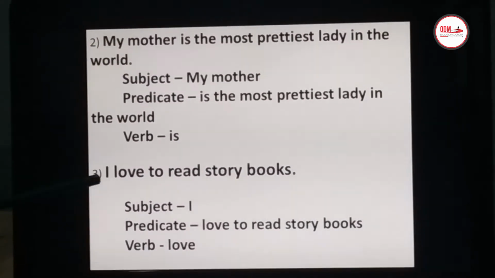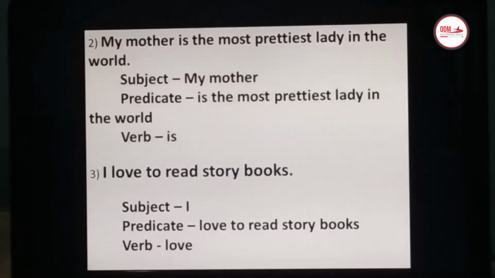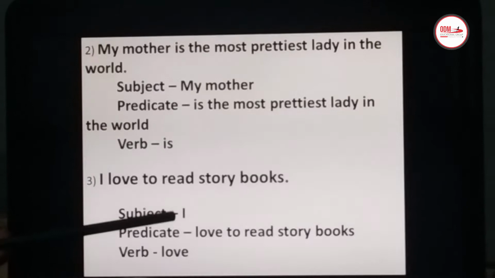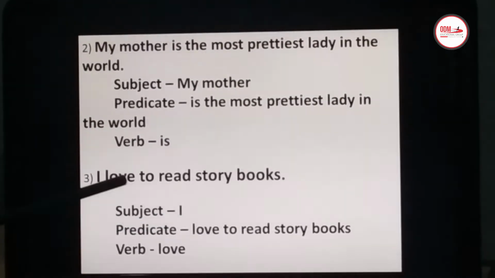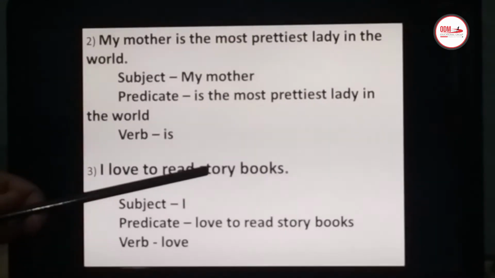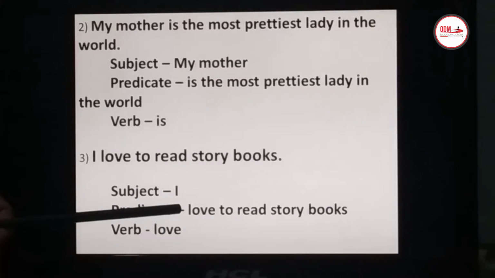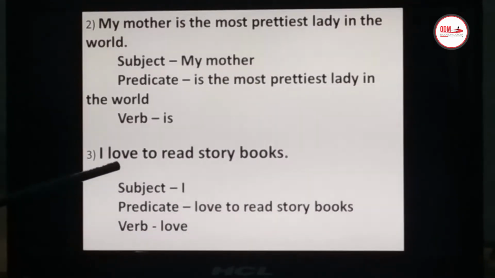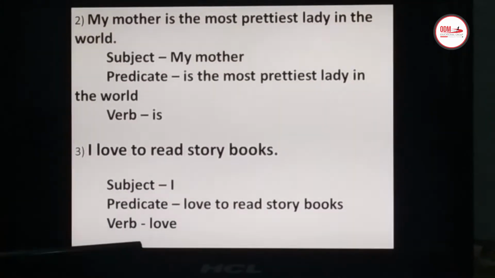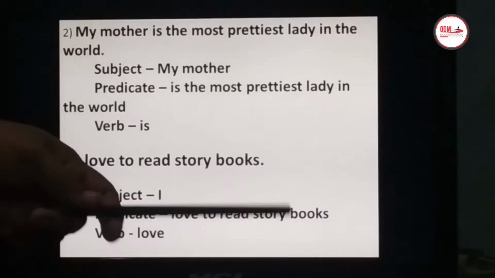Next. I love to read storybooks. Who loves to read storybooks? I. So, I is the subject. What does I love to do? I love to read storybooks. So, that is the predicate. Love to read storybooks. Got it? And which is the verb over here? Love. You see, the predicate begins with the verb love to read storybooks.